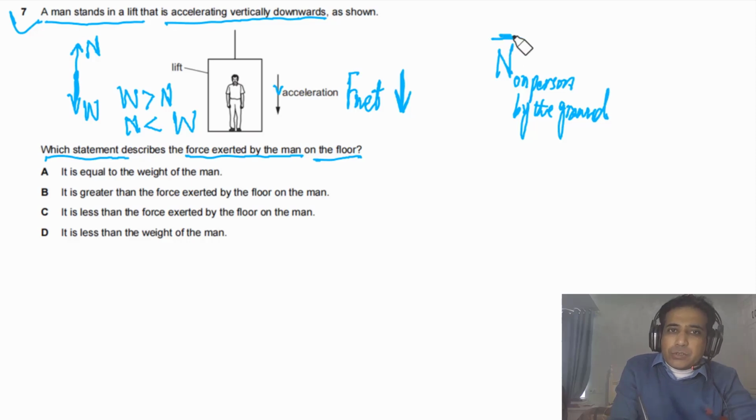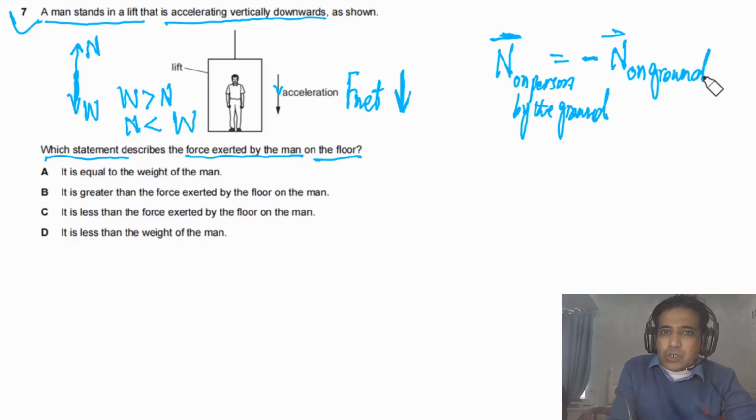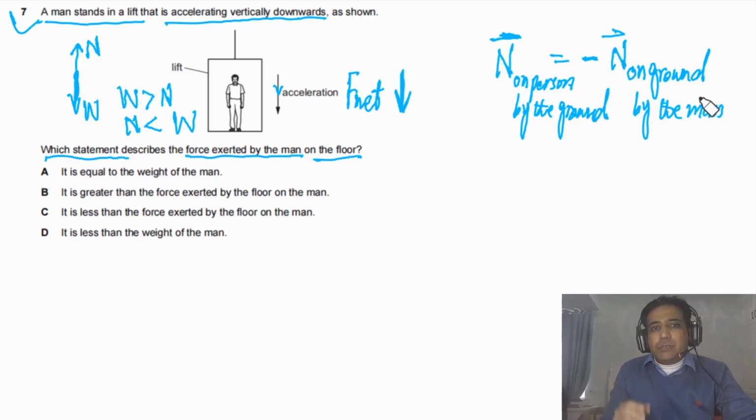We can also use this arrow, which means this is a vector. And the force here, we can say this is another N. This is the force on the ground by the person, or you can say by the man. These two forces have the same magnitude, but they are in opposite directions. So this is the main concept here.